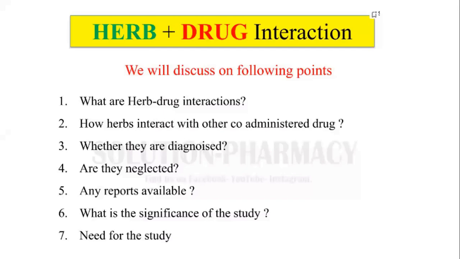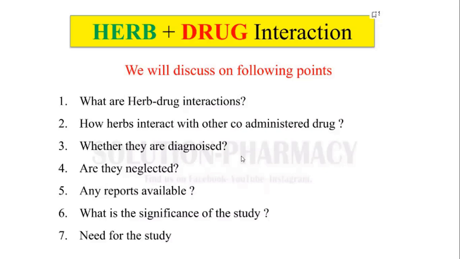Suppose you take a paracetamol tablet, and if that paracetamol tablet shows some allergic reaction on your body, that is the interaction. But when you go to the physician, the physician is not going to say that this is the interaction. The physician is going to use the treatment by which you can recover from that allergic reaction.